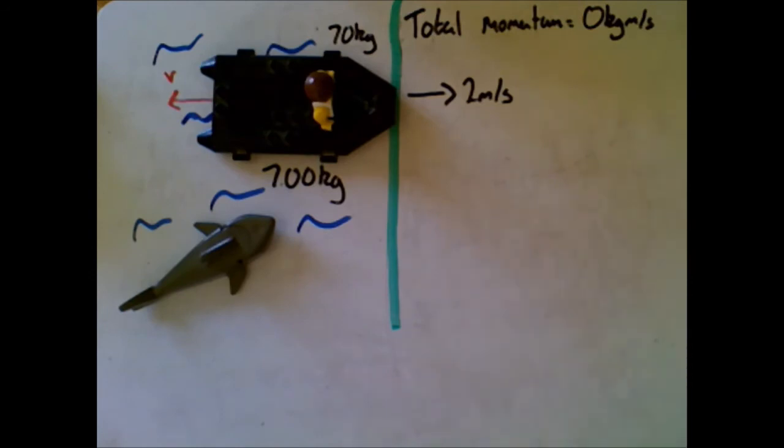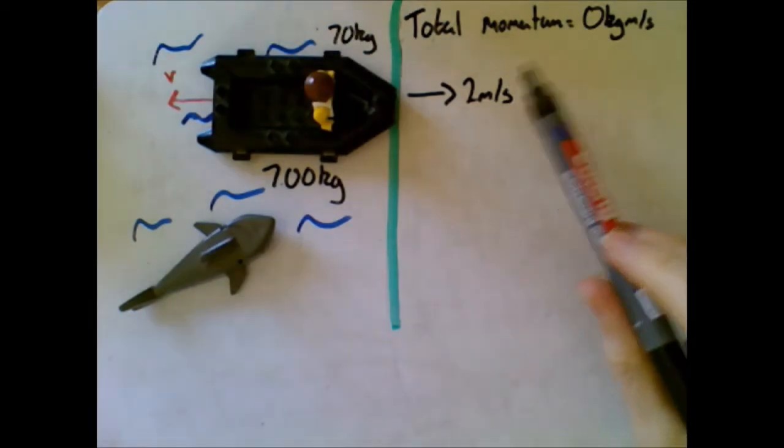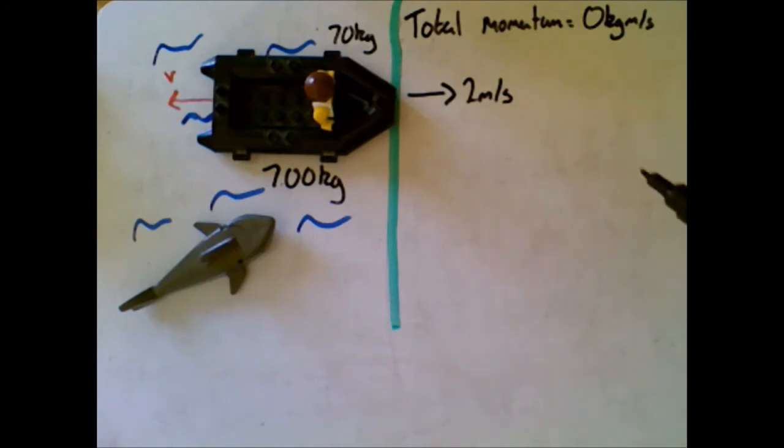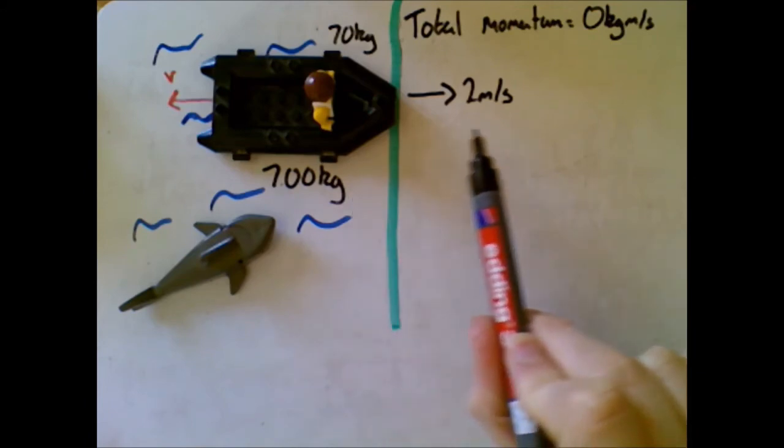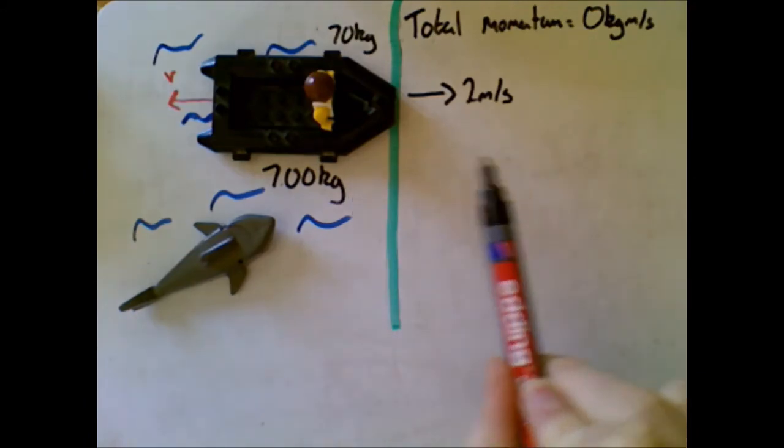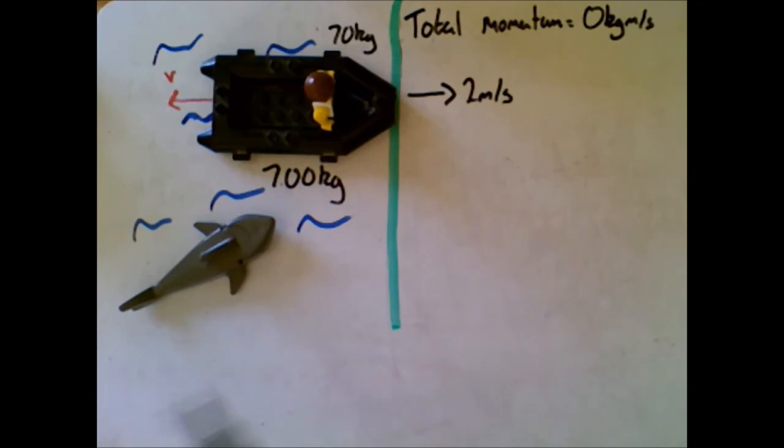Now there are 2 different approaches to this. I'll give you the slightly more straightforward approach first, and then look at the more mathematical approach, which is great if you're a bit more confident with maths. Let's just look at this in a way that hopefully all of you will understand. I need my total momentum to be 0, which means that whatever momentum Mr. Braxton has forwards must be the same as the momentum the boat has backwards.